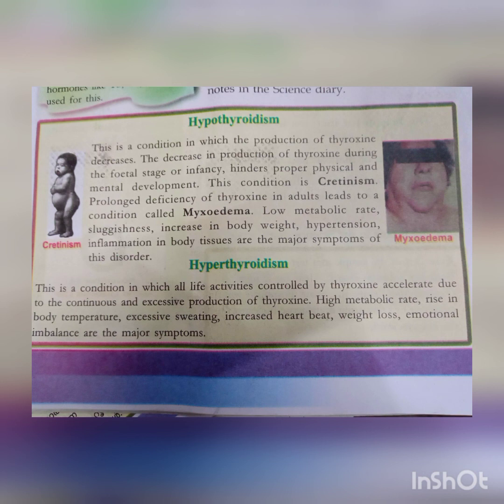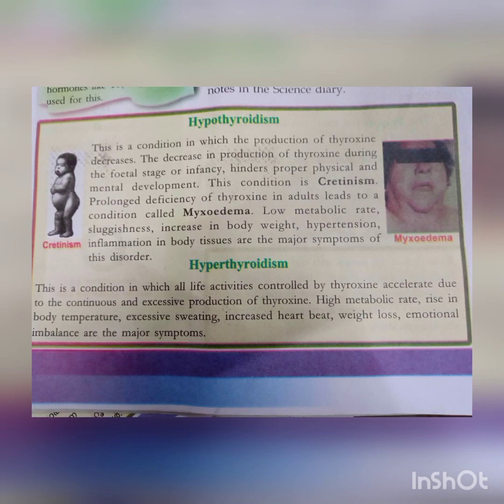Understood, no? Okay. In children, hypothyroidism is known as cretinism. In adults, hypothyroidism is known as myxoedema. But hyperthyroidism, as I already told, is excessive production of thyroxine. How can I identify it? High metabolic rate, speeding up the process of chemical reactions, rising body temperature, excessive sweating, increasing heartbeat, weight loss, emotional imbalance. These are the major symptoms of hyperthyroidism. I think you have understood.